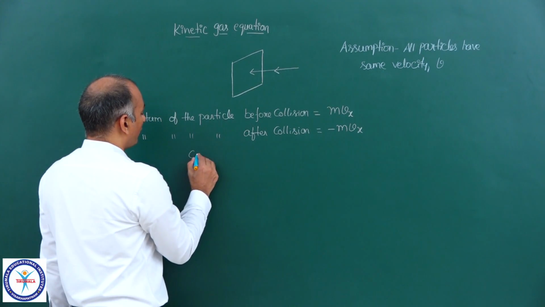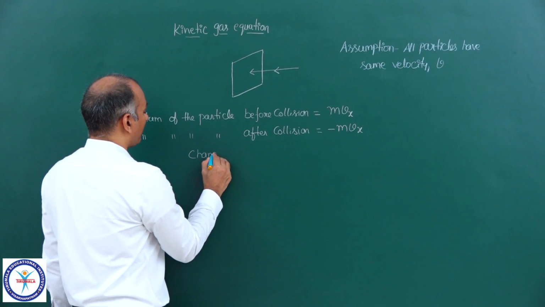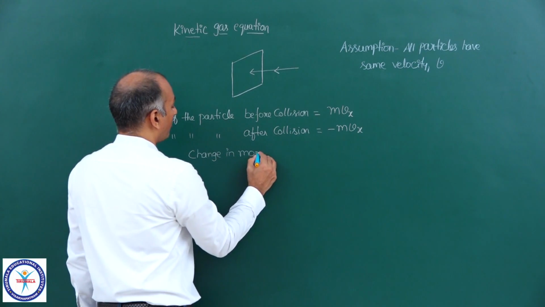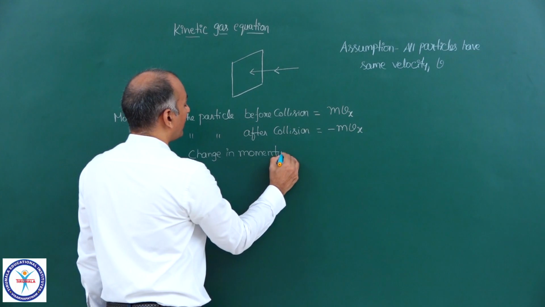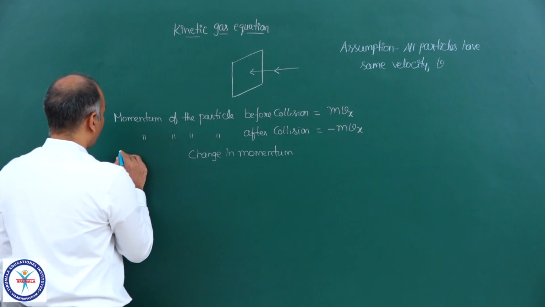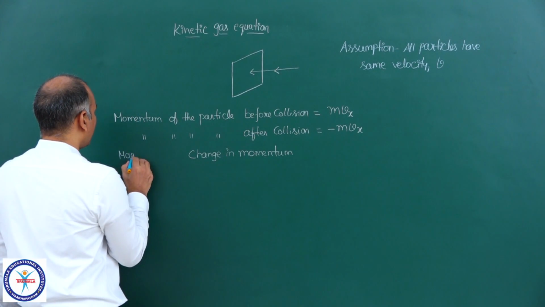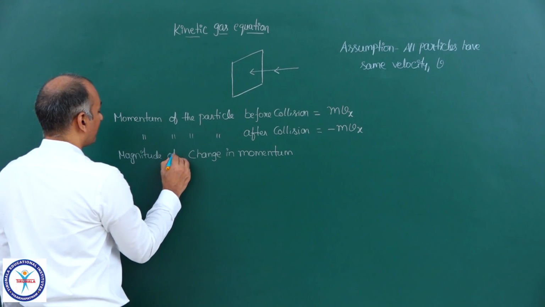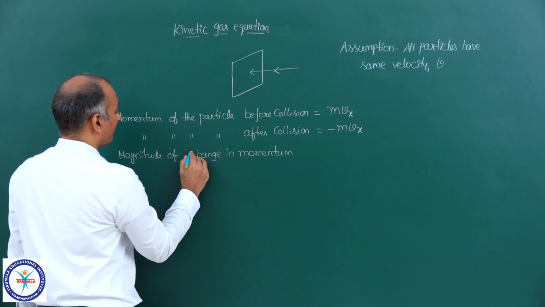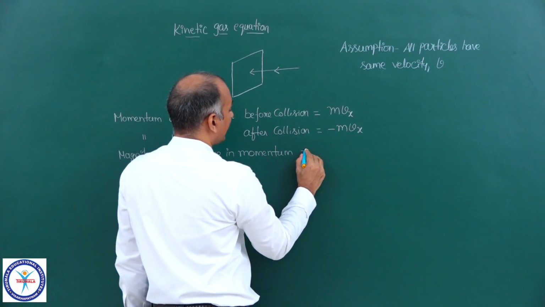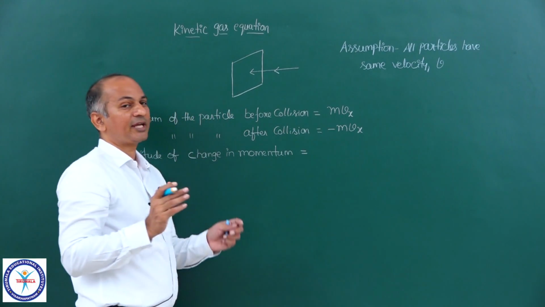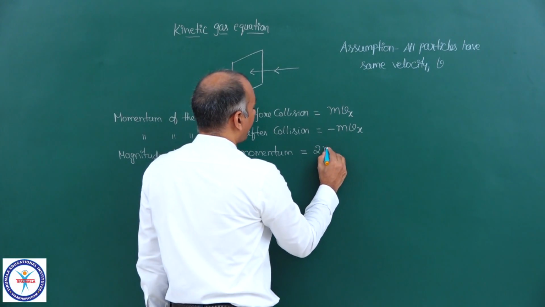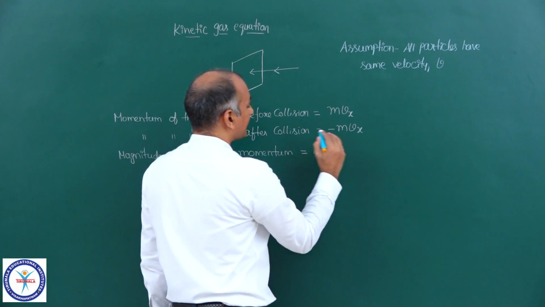So now you can write down the change in momentum. In fact, we want only the magnitude. So the magnitude of change in momentum is equal to 2mvx.